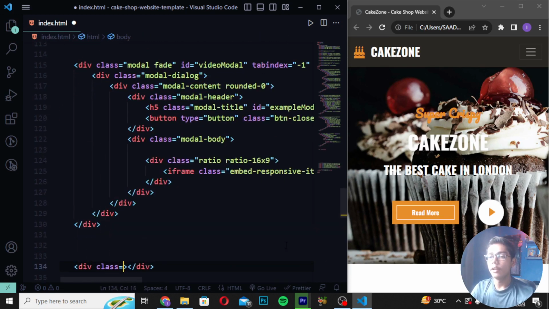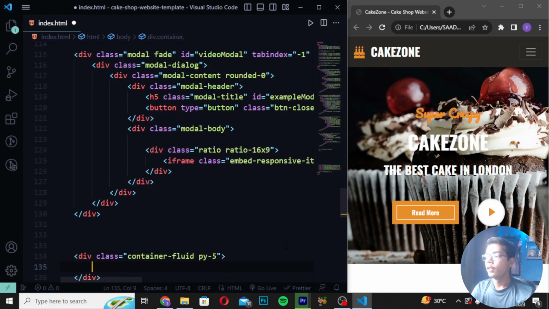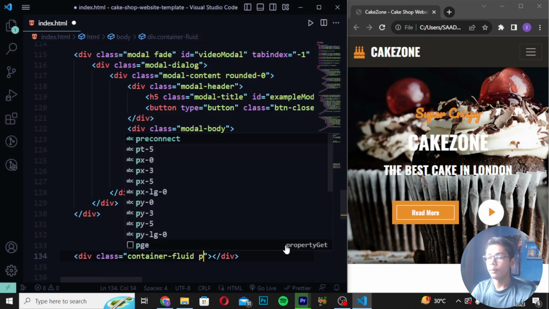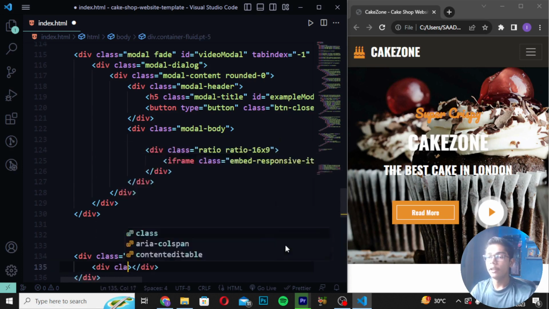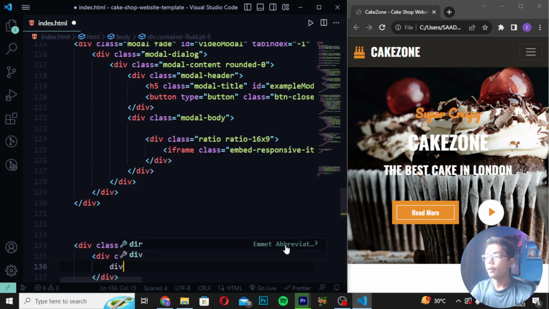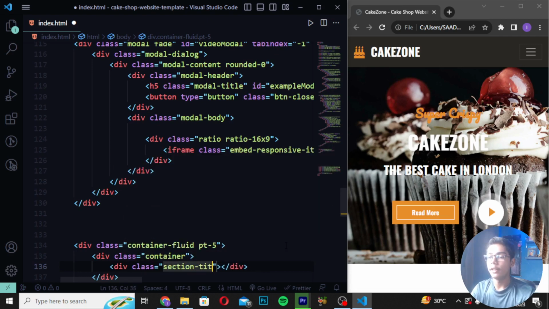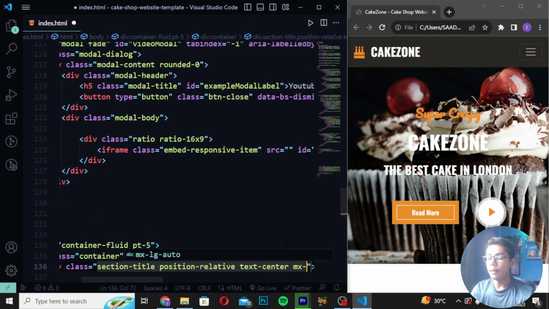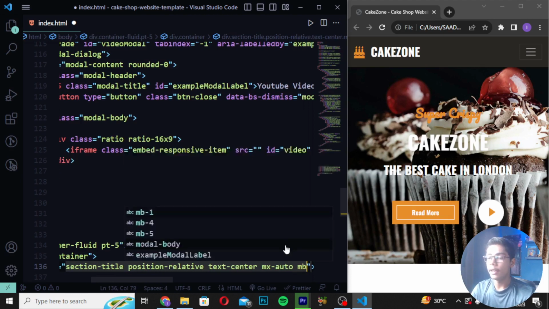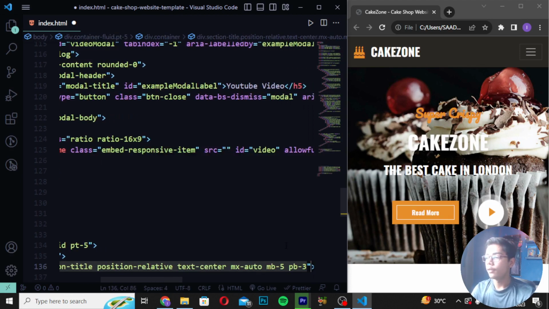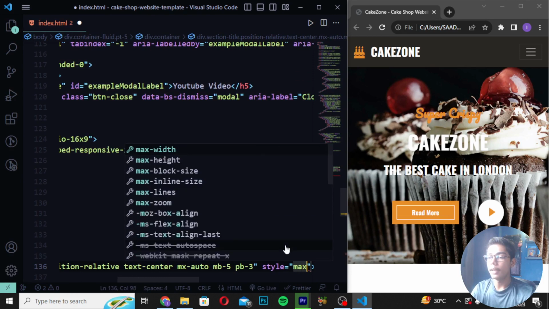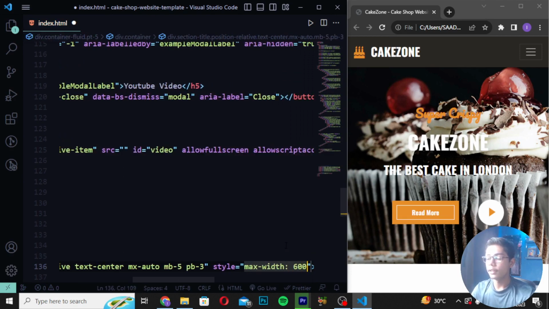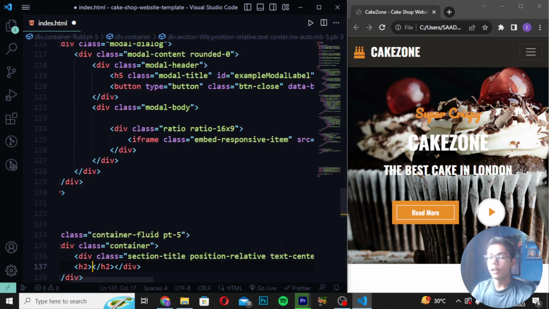Then you have to create your div class as container, and I will be now writing here container-fluid py-5. Then you have to now just write here pt-5 like this. Then write here div class as container, and I will be now writing here div class section-title, and then you have to write here position-relative, and then I will be now writing here text-center, and write here mx-auto like this, and then I will be writing mb-5 pb-3. Then you have to now just write here style, which should be max-width, and I will be now writing 600 pixels. Then you have to now write here h2.